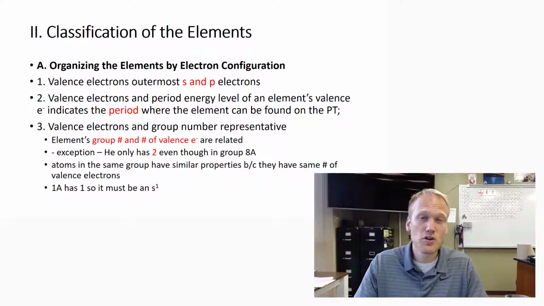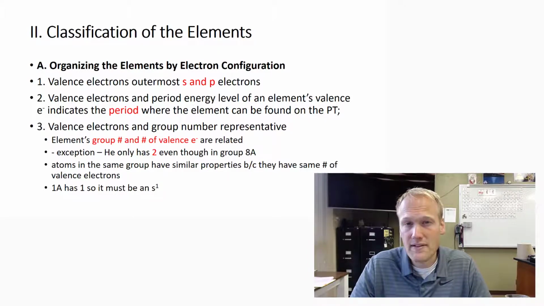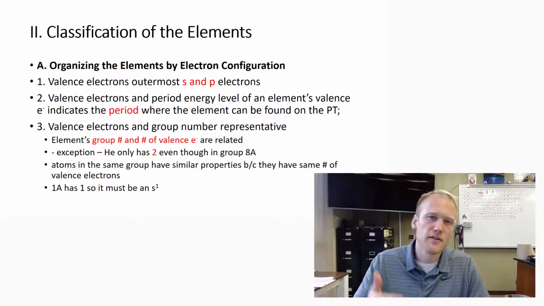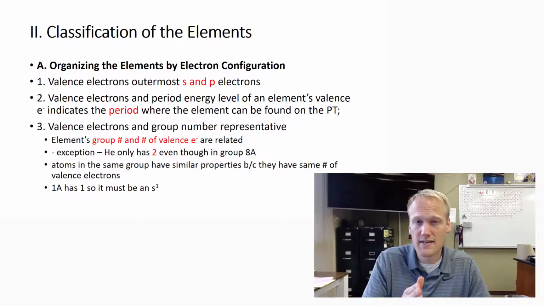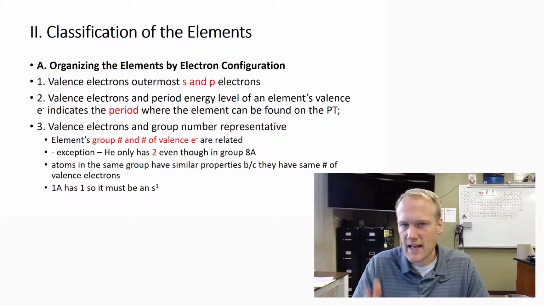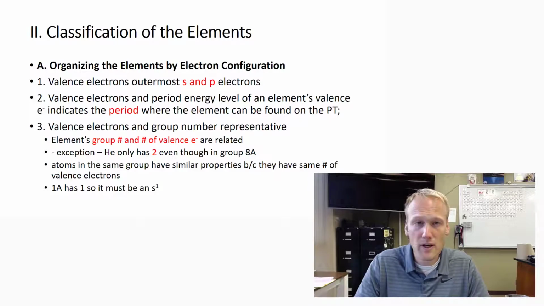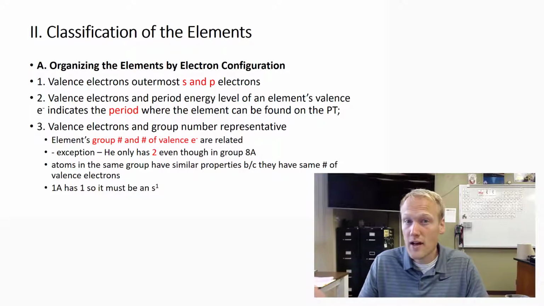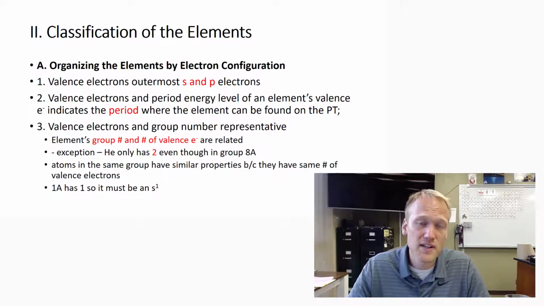occur. One thing you should already understand is that within a column on a periodic table, they have the same number of valence electrons. For instance, the first column on the periodic table, they all end in sublevel S with one valence electron in that orbital in the S sublevel, and therefore they all end S1. The second column all ends S2. The 13th group or 13th column, the boron family, ends in S2P1, depending on which row you're in. The only exception here is helium, which ends with 2 valence electrons, even though it's in the 8th column.